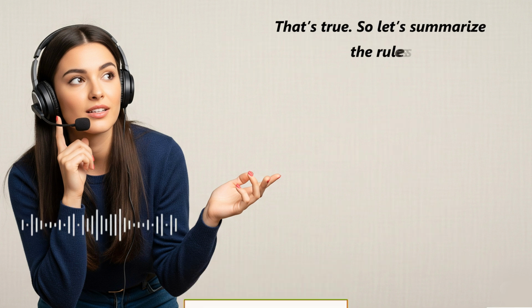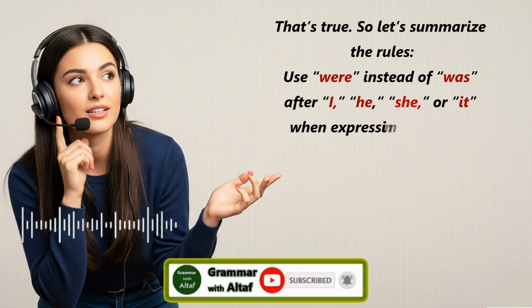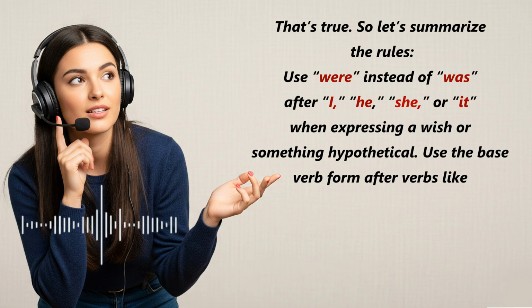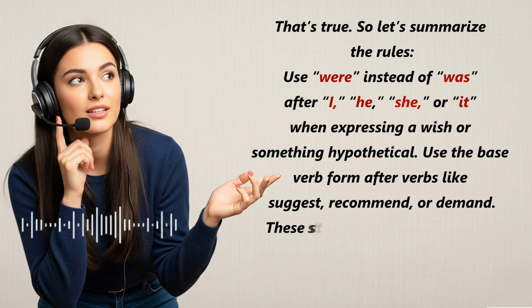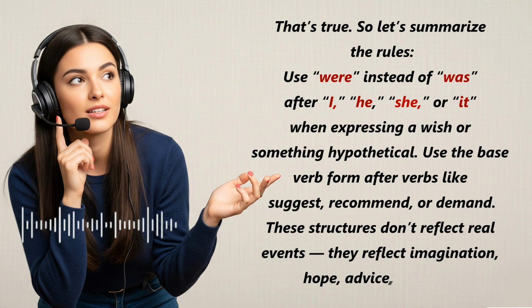That's true. So let's summarize the rules. Use were instead of was after I, he, she, or it when expressing a wish or something hypothetical. Use the base verb form after verbs like suggest, recommend, or demand. These structures don't reflect real events. They reflect imagination, hope, advice, or regret.